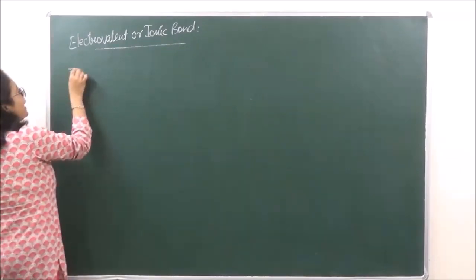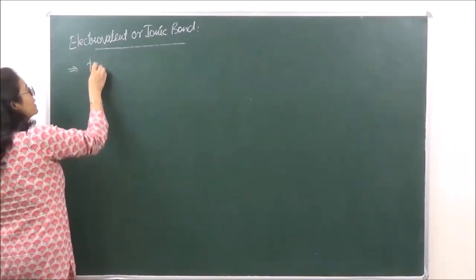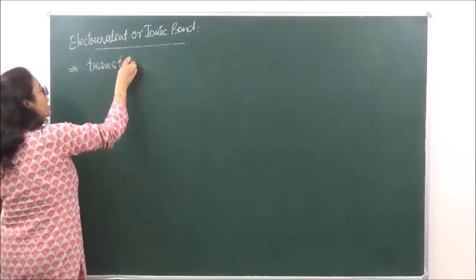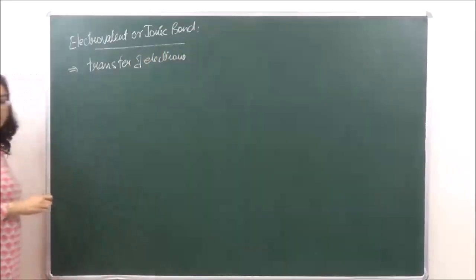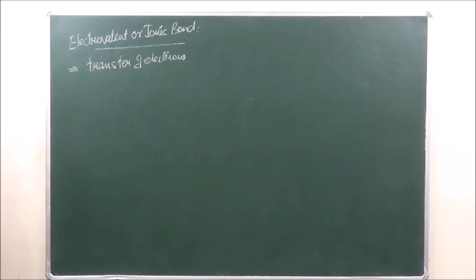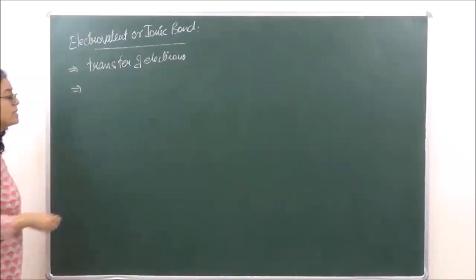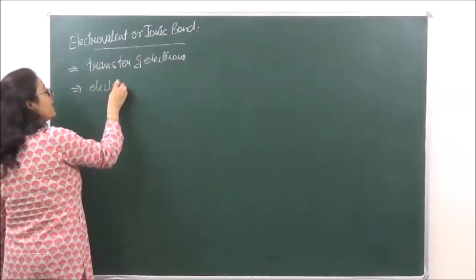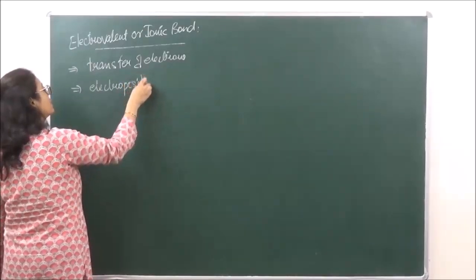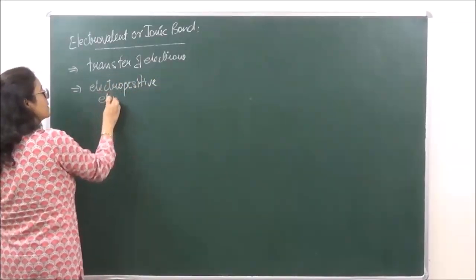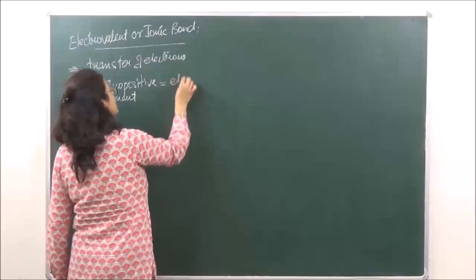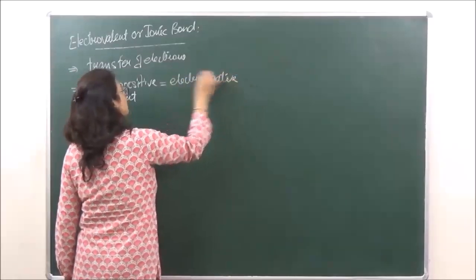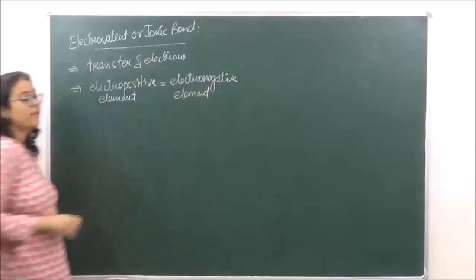Okay. Now what is electrovalent or ionic bond? As we just said, this bond is formed by transfer of electrons. Right? अब ये transfer of electrons कहाँ से कहाँ होगी? The transfer of electrons takes place from an electropositive element to an electronegative element.